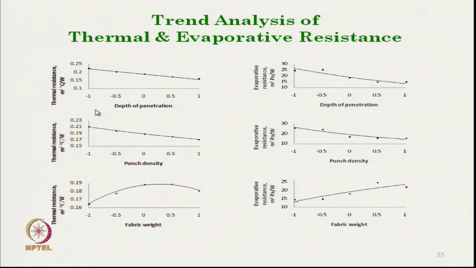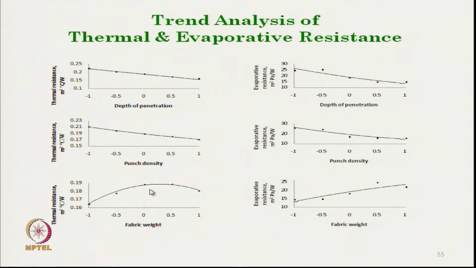With the increase in depth of penetration, the thermal resistance reduces, as I have mentioned, because the fabric becomes compact. This is true for needle punching density also. But if you see the trend for fabric mass per unit area, initially with the increase in mass per unit area the thermal resistance increases, because more and more fibers are there for resistance.